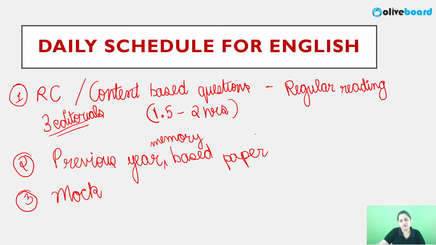Now see, I know I'm giving you this schedule keeping in mind that you have other sections also. You have reasoning, you have GA, you have quant, you have computer. You have 4 more sections to work on, and you have 24 hours each day. So probably you will be dividing your time for each section, right? That is why for English, I'm keeping that in mind. I'm not giving you a lot to do, right? So yeah, 3 editorials daily you are required to read. Other than that, your focus should be on practice, lots and lots of practice.